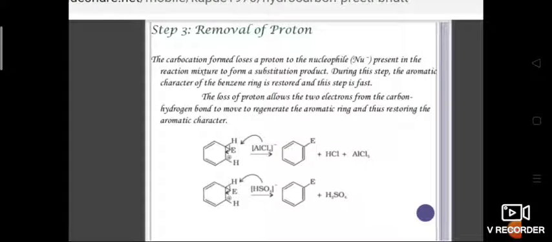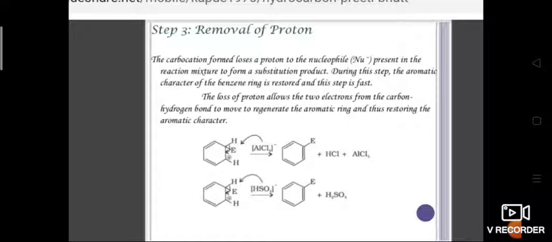Next, removal of a proton. The carbocation formed loses a proton to the nucleophile present in the reaction mixture to form the substitution product. During this step, the aromatic character of the benzene ring is restored, and this step is fast. The loss of the proton allows the two electrons from the carbon-hydrogen bond to move and regenerate the aromatic ring, thus restoring the aromatic character.